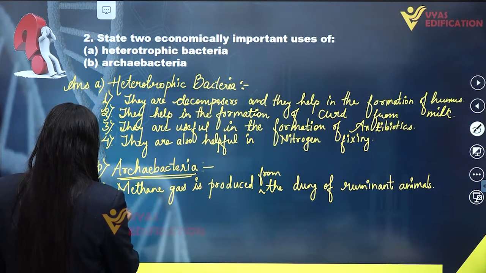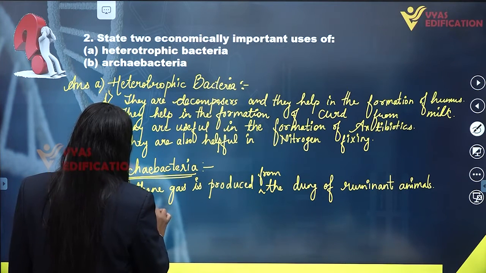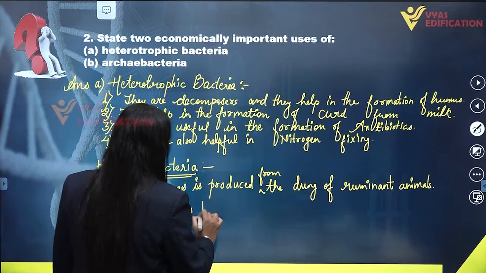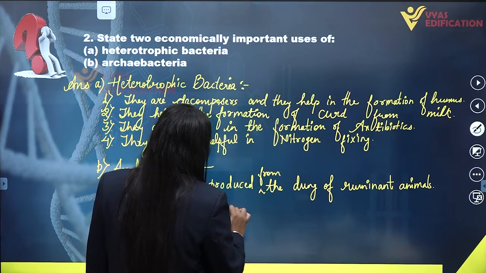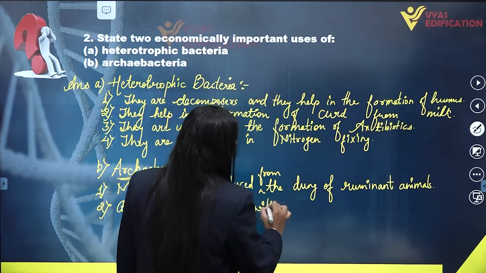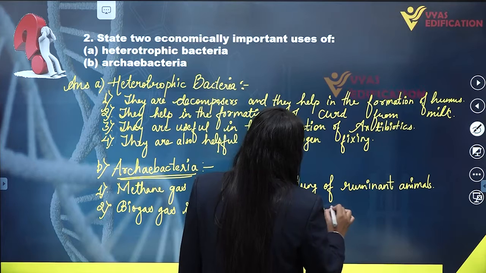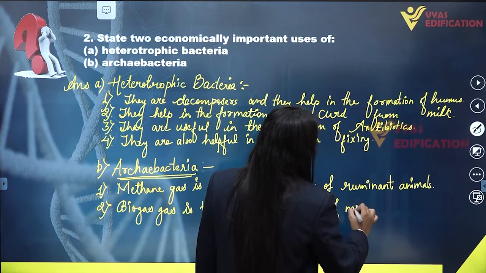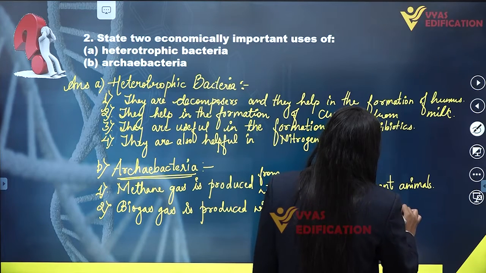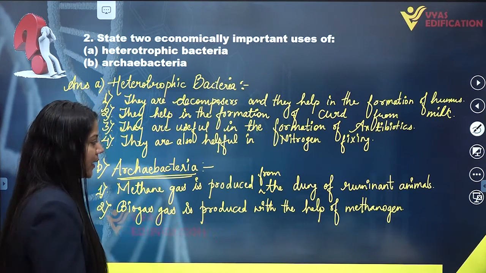So biogas is produced with the help of methanogen bacteria, and these methanogen bacteria fall under the category of archaebacteria.